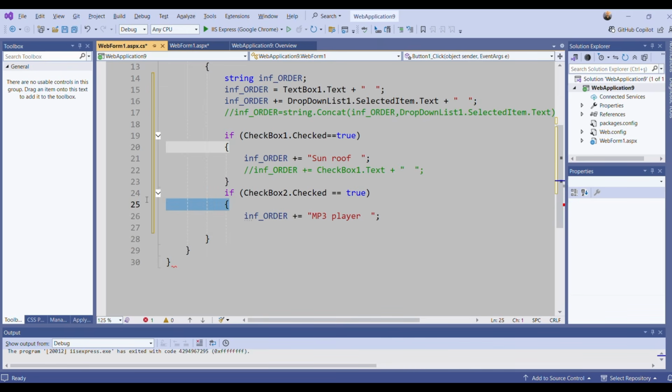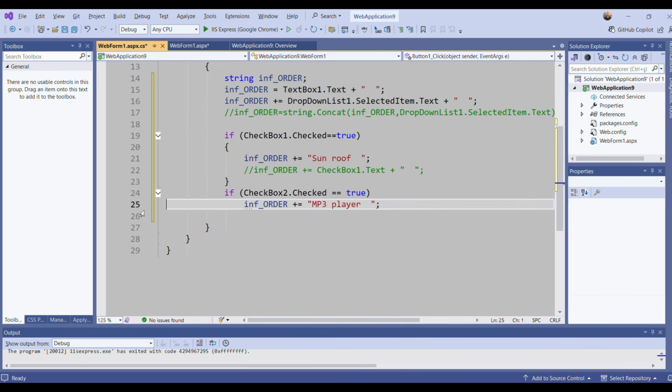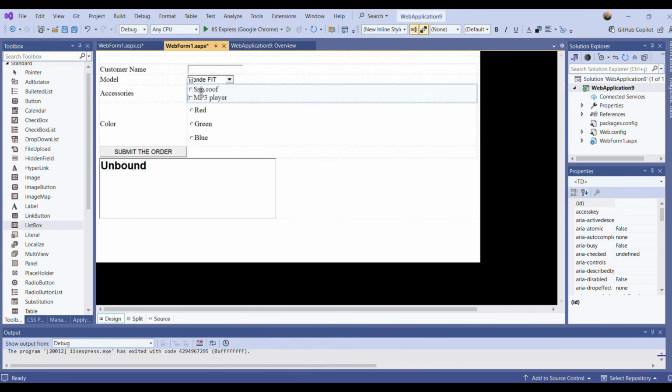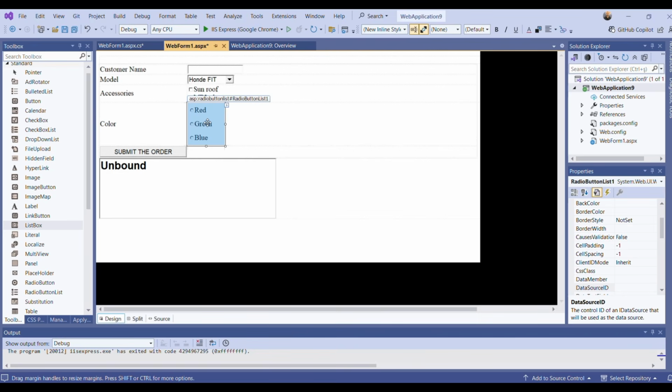Now here, if you like, you may remove the curly braces. Why am I doing that? Because it's a single line. This is also correct. Then the other thing, and it is the final one I think, is color. For the color, I used a radio button list. Since I used a radio button list, I can directly get the selected one.